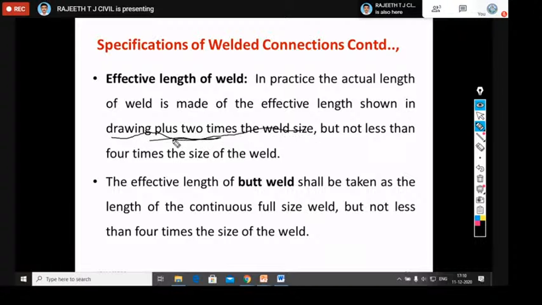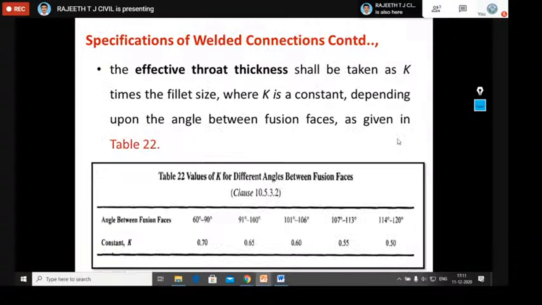So what is the effective length of the weld? The effective length of the weld is equal to the actual length of the weld shown in the drawing, or the actual length of the weld plus 2s, where s is the size of the weld, meaning 2 times s which we need to provide extra. This is with respect to the specification of the welded connection.